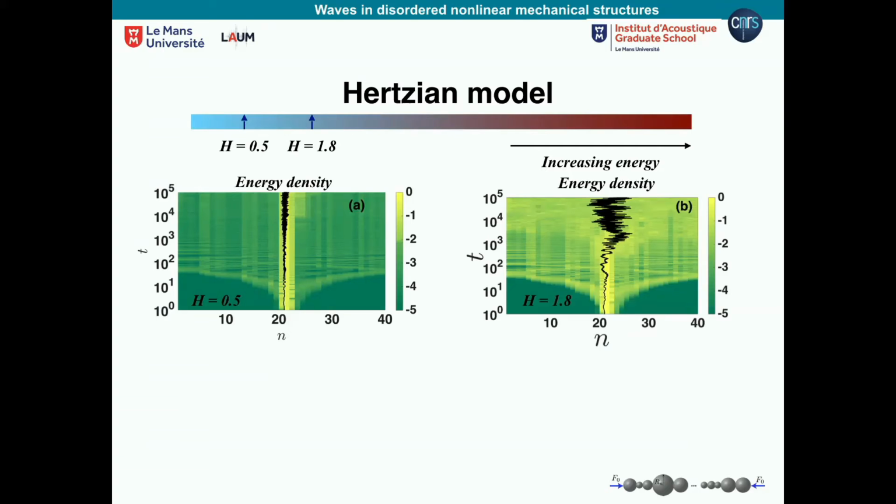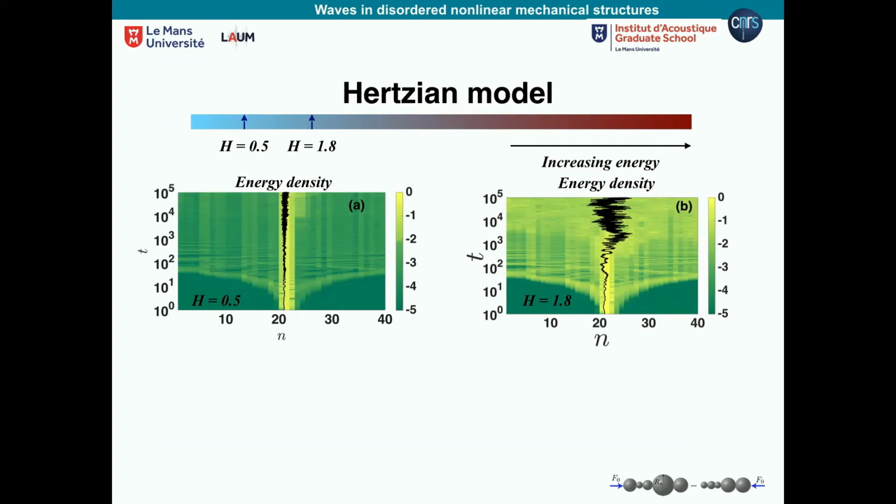And what do we see? Time again, position of the particle, and what is plotted is the energy per particle. Here, I put all the energy in the central particle, and it remains there up to 4 times 10 to the 5. So it is localized. It reminds me of Anderson localization. Everything stays there, although the system is always nonlinear.